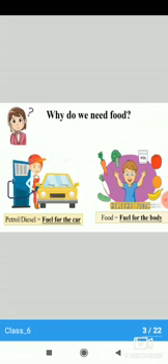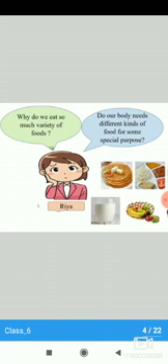So sometimes we eat aloo paratha, sometimes we eat dal chawal, sabji roti, green vegetables, fruits, milk, egg, fish, etc. So why do we eat so much variety of food? Does our body need different kinds of food for some special purpose? Now let's understand it in this way.